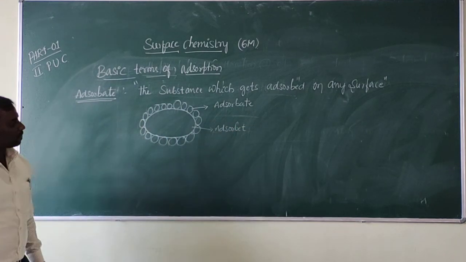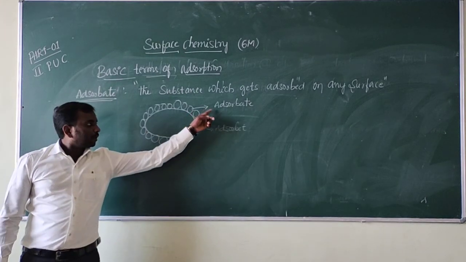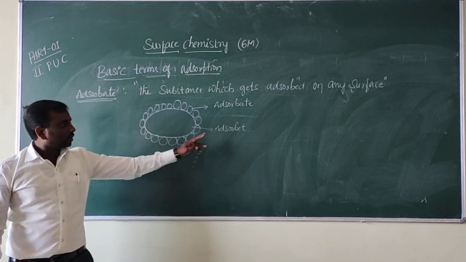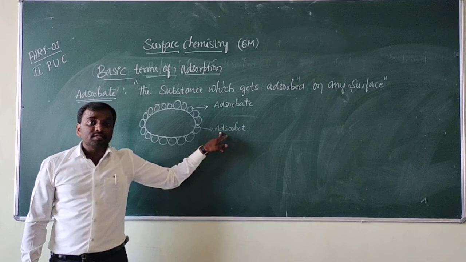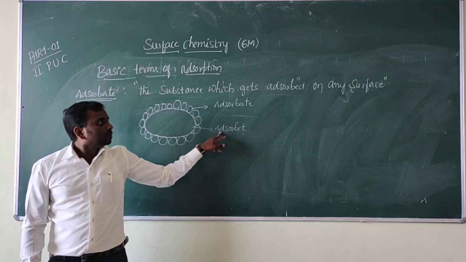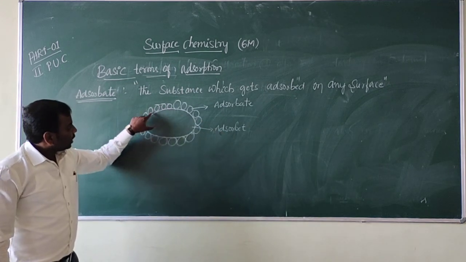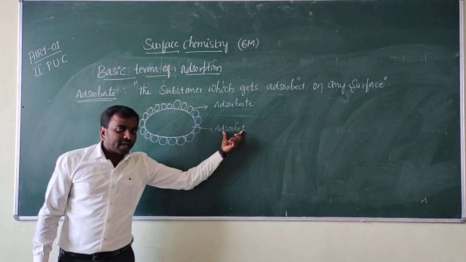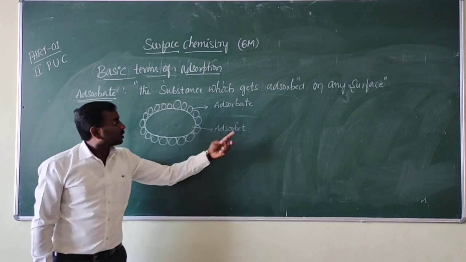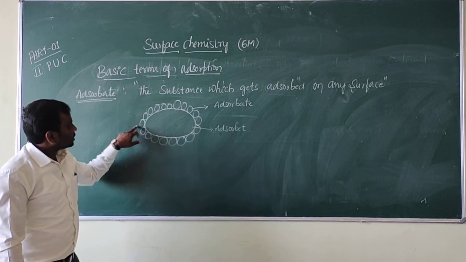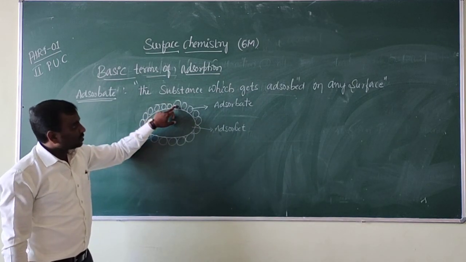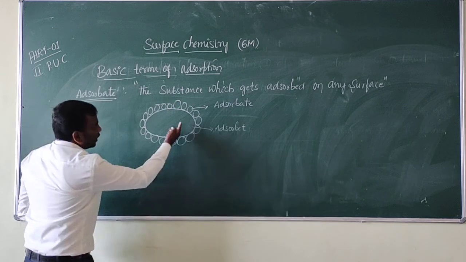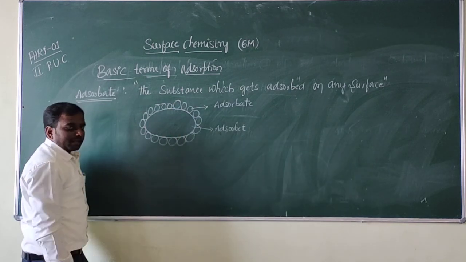Is it clear? This is adsorbent. See here, the one in the middle acts as an adsorbent. Adsorbate means these are the substances which get adsorbed on any surface.